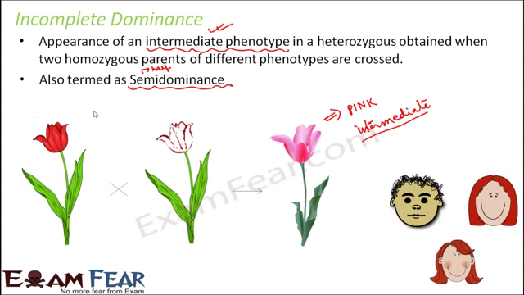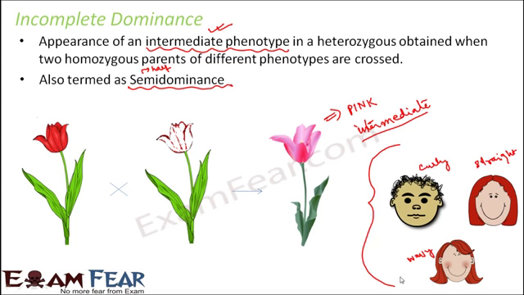Similarly, in the case of human beings, if the father has curly hair and the mother has extremely straight hair, it is quite possible that the offspring might have wavy hair. The father has curly hair, the mother has straight hair, and the offspring has wavy hair. It is neither too straight nor too curly. So even this is an example of incomplete dominance.